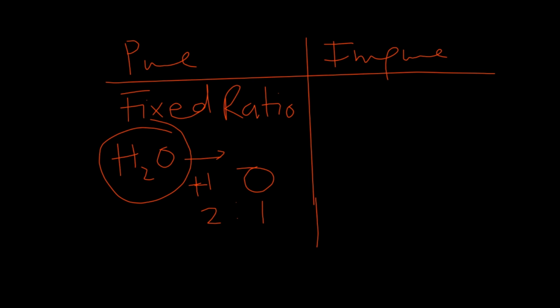So if you bring water from Asia, from America, from China, from Australia, from India, all of that water would have components hydrogen and oxygen in the ratio of 2:1. It will not change. If the water was prepared by me in the laboratory or by you in the laboratory, wherever you find yourself, that water will still have the components in the ratio of 2:1. So pure substances have their components in fixed ratio.